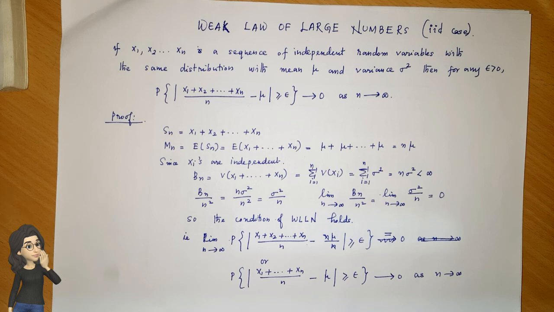In the general case, we had Mn by n, Sn by n, and a condition that only if Bn by n square tends to 0, in that case that probability value tends to 0. But here, since the variance and the mean are both identical, it is comparatively easier to consider the weak law of large numbers.